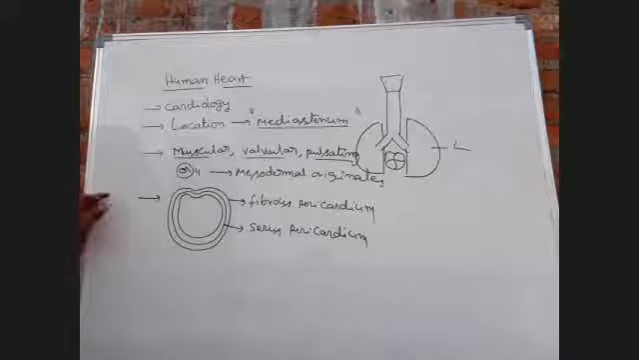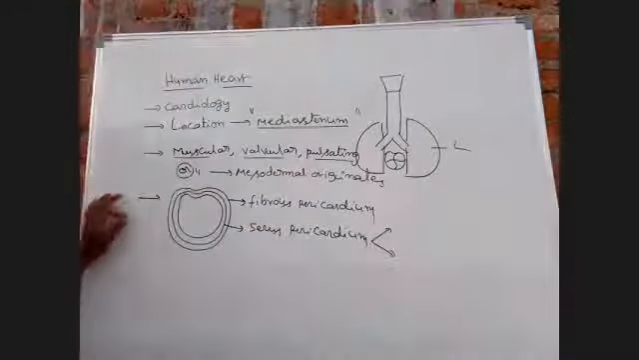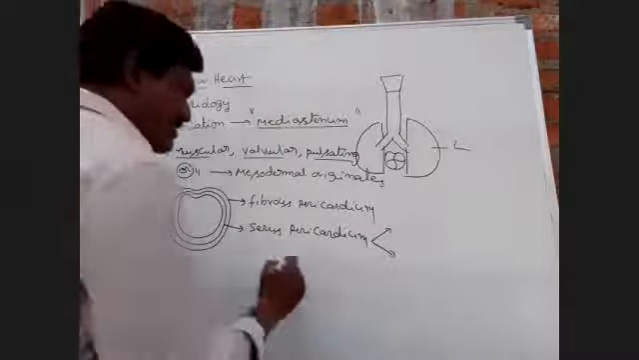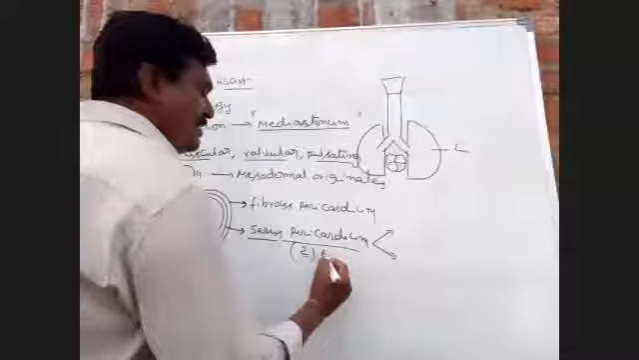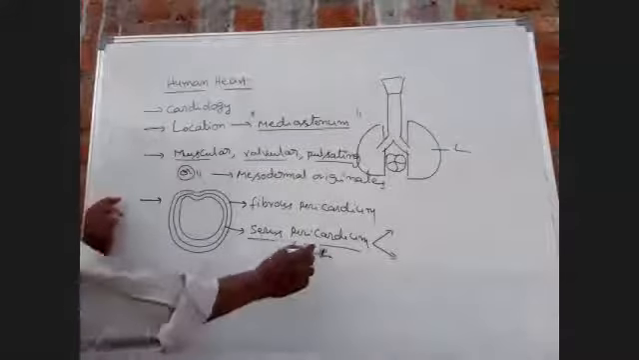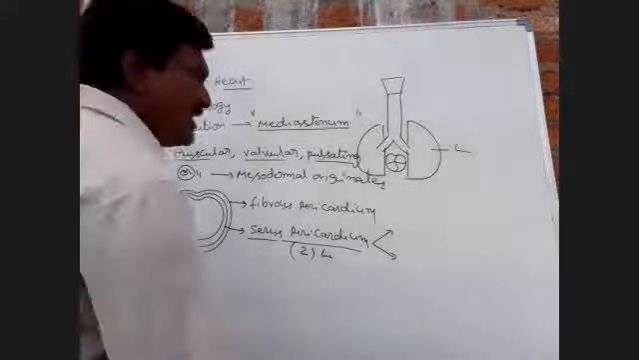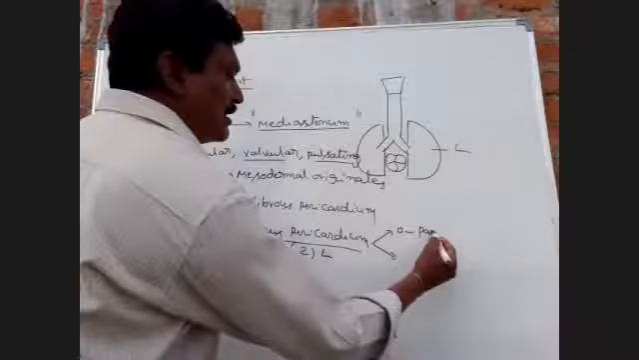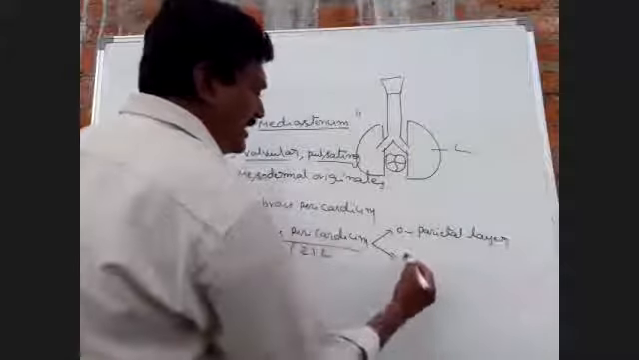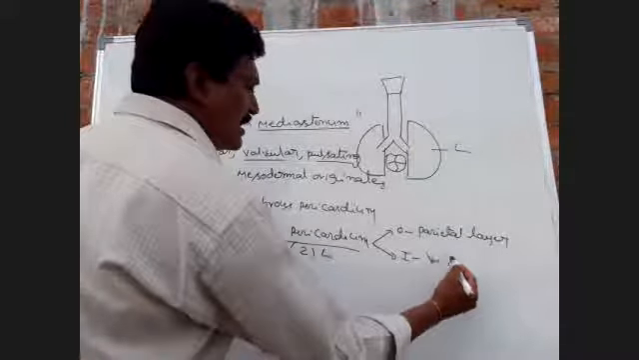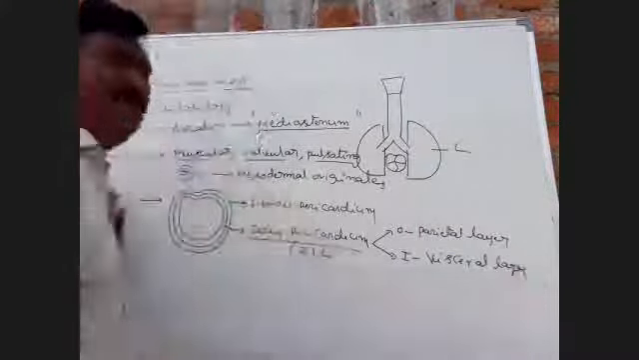In the inner serous pericardium, two layers are present. What are they? The outer parietal layer and the inner visceral layer.